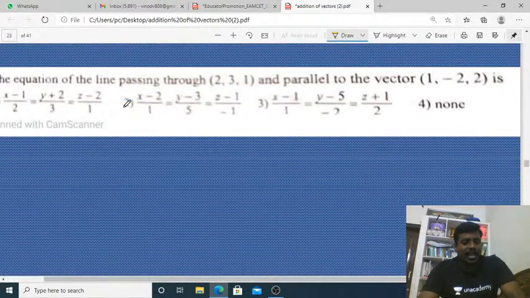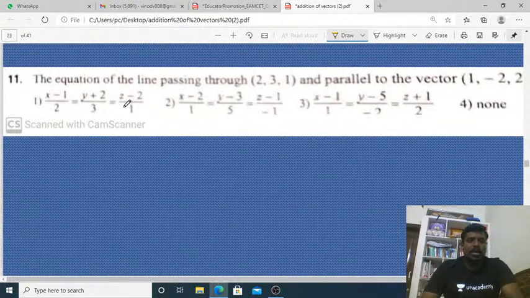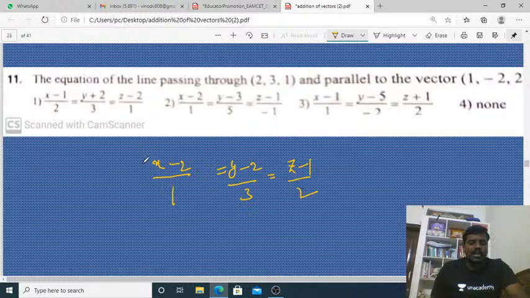This is a line. The equation of the line passing through (2, 3, 1) parallel to the vector (1, -2, 2): passing through the point means (x minus 2) by 1, (y minus 3) by -2, (z minus 1) by 2. Here the second option is perfect.